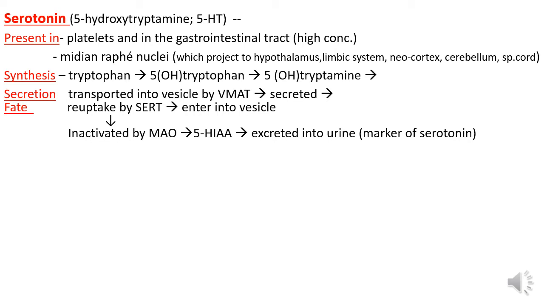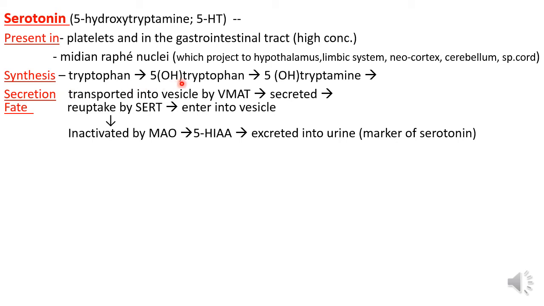Selective serotonin transporter, and it enters into the vesicle. Inactivation occurs by the MAO, and 5-HIAA, 5-hydroxyindole acetic acid, is formed and excreted into the urine. This is the marker of serotonin.